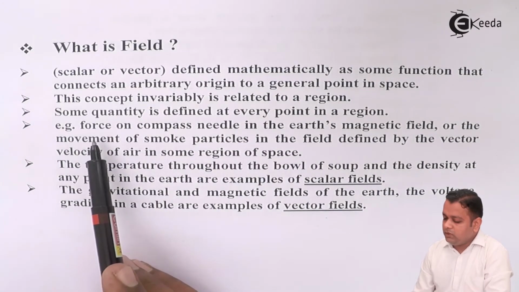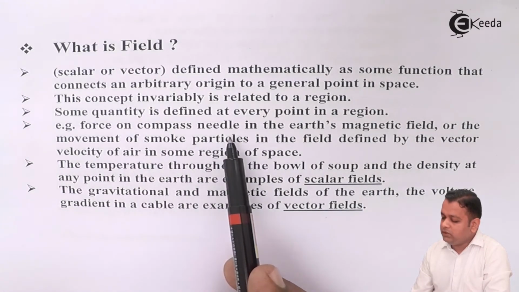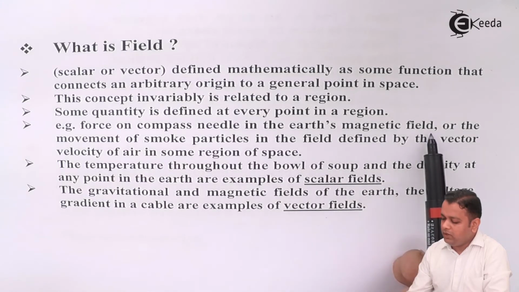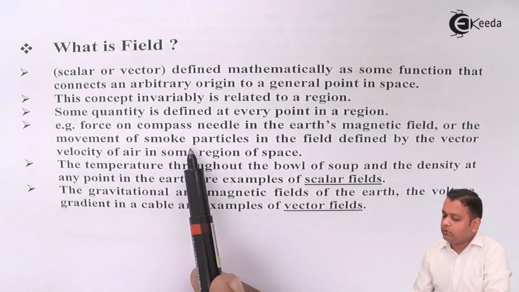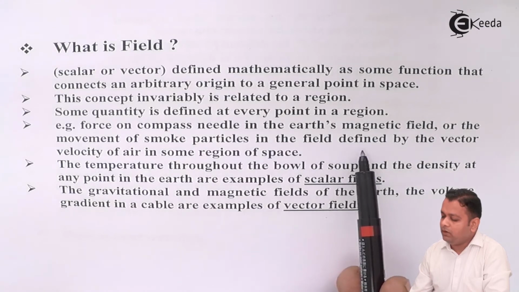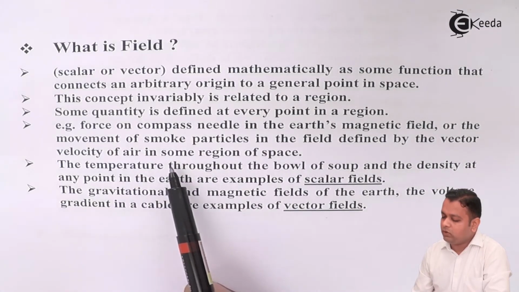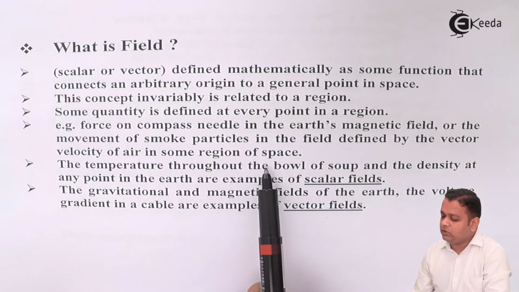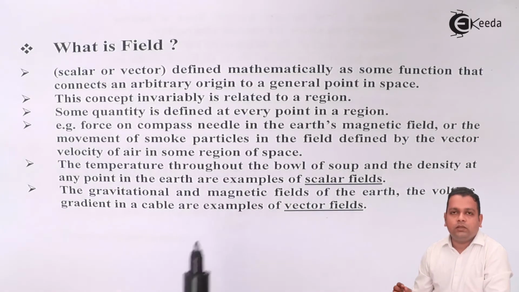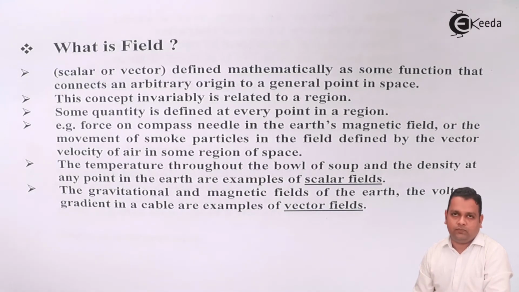The example may be given: force on a compass needle in the Earth's magnetic field, or the movement of smoke particles in the field defined by the vector velocity of air in some region of space. See, the region is specified here. In that particular region, whatever the influence or the role of the object will be there, that particular region we say is a field.